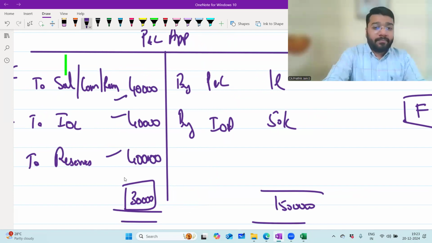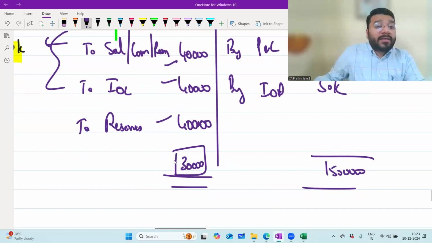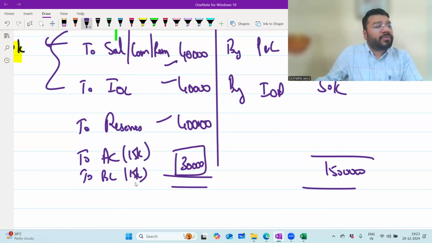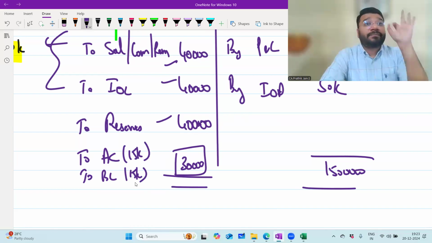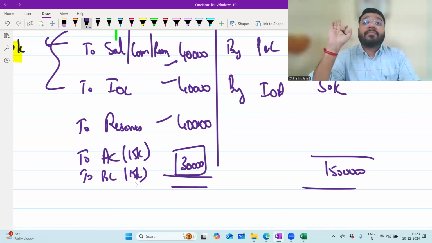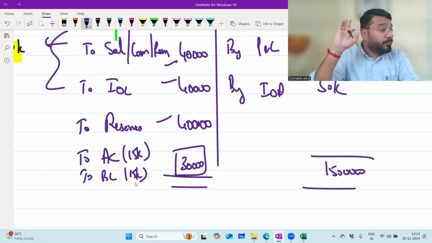Two options. First option, you can distribute both. I mean, this 30,000 to both the partners A and B. Let's suppose there are two partners A and B. A's capital account, B's capital account, you'll distribute in the profit sharing ratio. What is the profit sharing ratio? Equal, let's suppose. In our example, let's take equal. 15,000, 15,000. So what is the balance of this ledger? 0. So this is one option where you can transfer the remaining amount. After the items of appropriation, remaining amount you can transfer to the partner's capital account in the profit sharing ratio. Either partner's capital account or partner's current account.